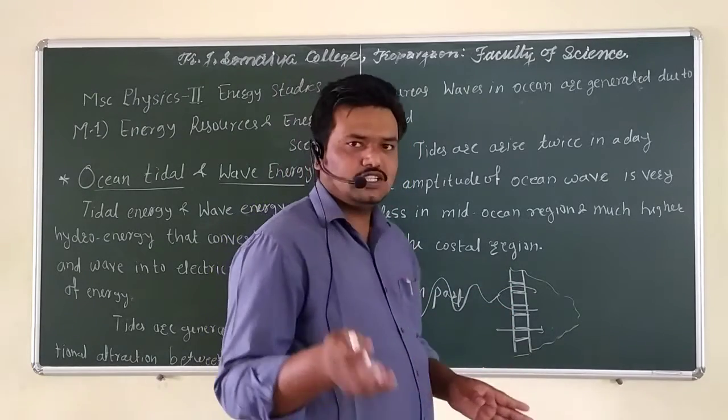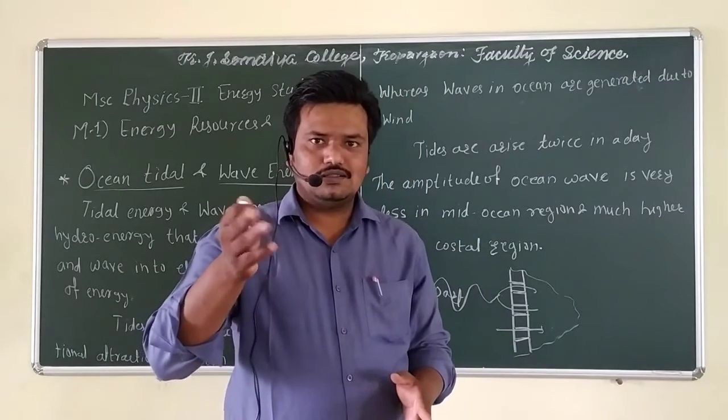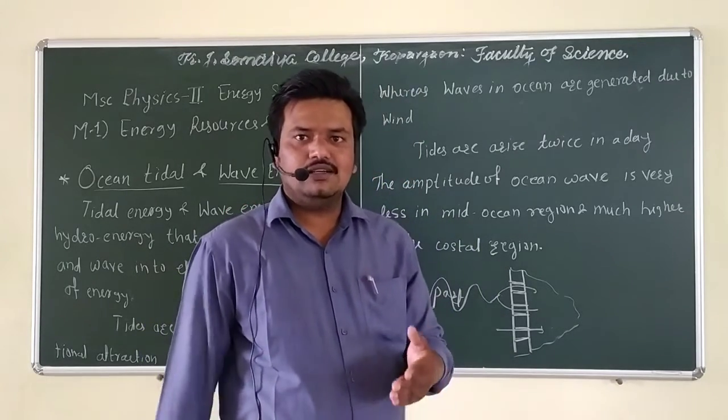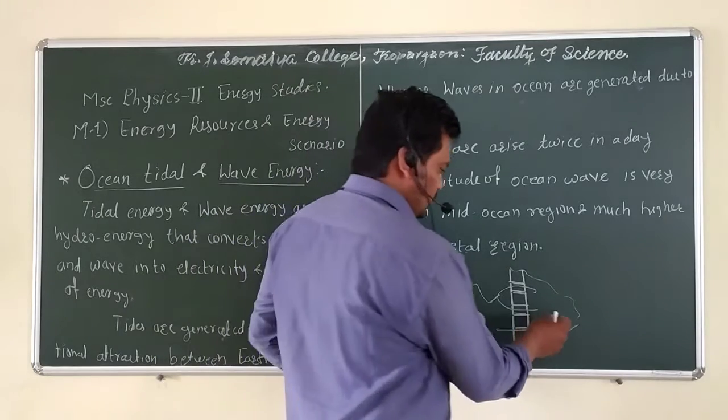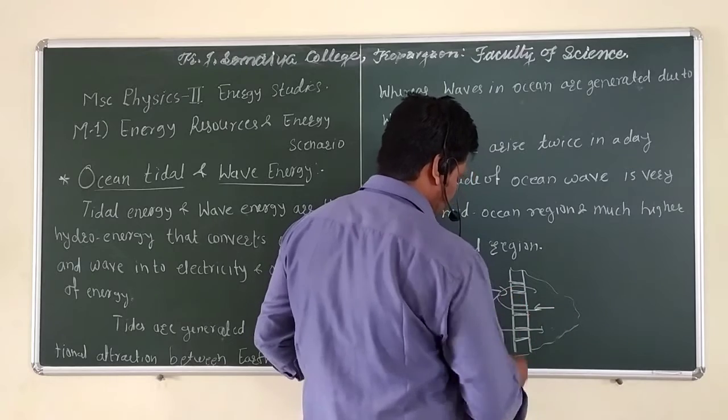And if the tide range is slow or the amplitude of the tide is less, the water is also allowed to flow in the other direction.